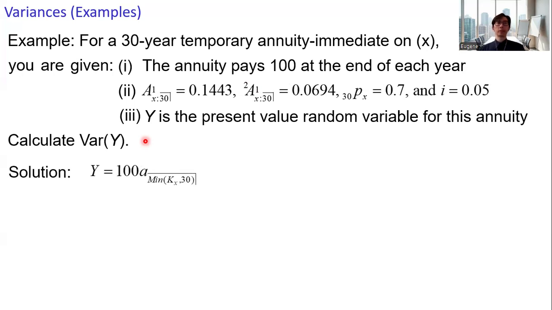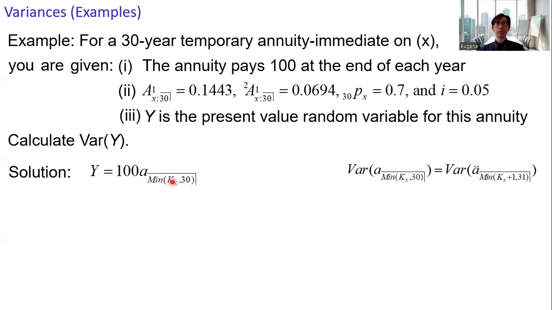All right, the notation for y: 100, the annuity payments, times the notation for the 30-year temporary annuity immediate. To get the variance for the annuity immediate, we can link this up with the variance for an annuity due.